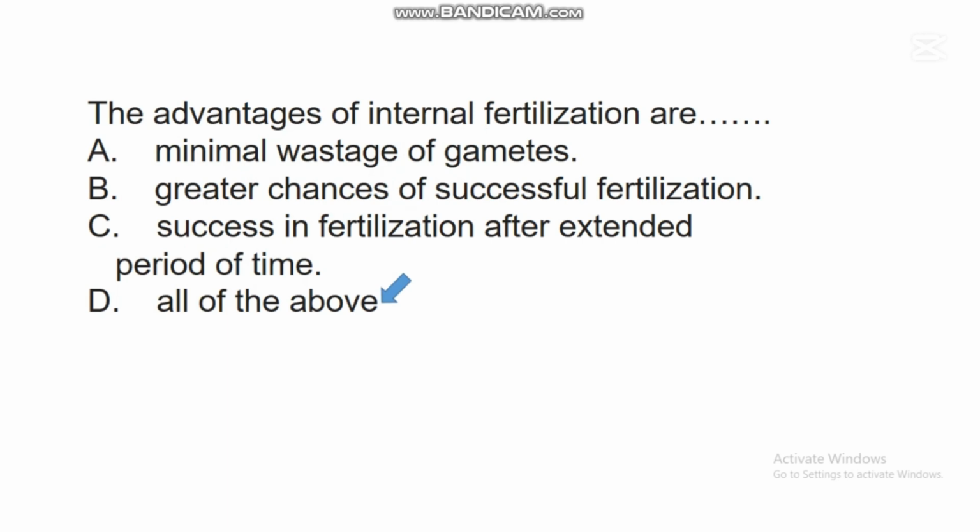But the sperm cells can be released into the reproductive system of a woman, and the sperm cells can survive for up to 3 days. So this helps in making fertilization successful within that period. All these things are the advantages of internal fertilization.